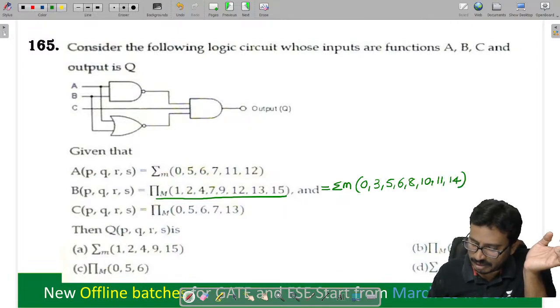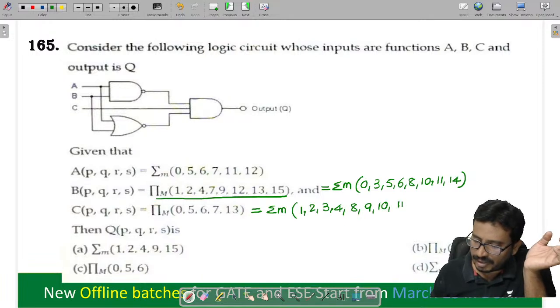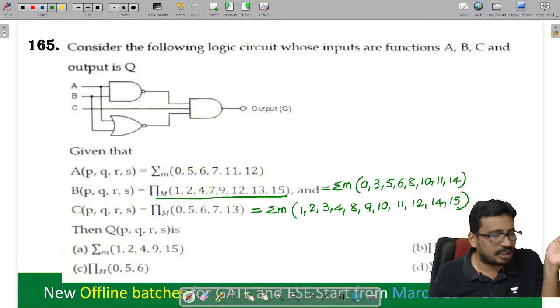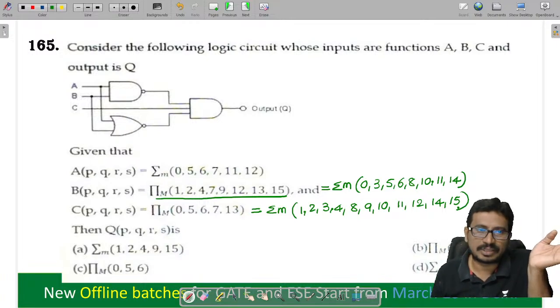These are the minterms, right? It also converts into minterms. So which is given as, tell me here: 1 2 3 4 5 6 7 8 9 10 11 12 13 14 15. So let's convert into minterms and let's start doing the analysis.